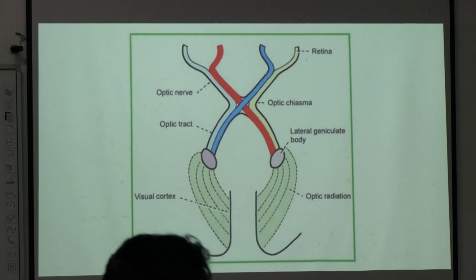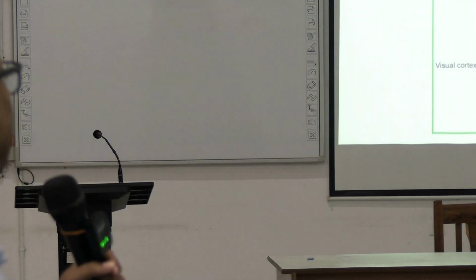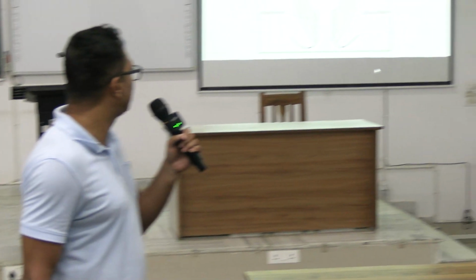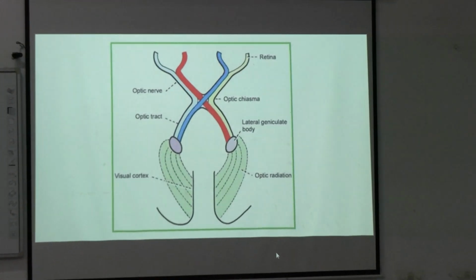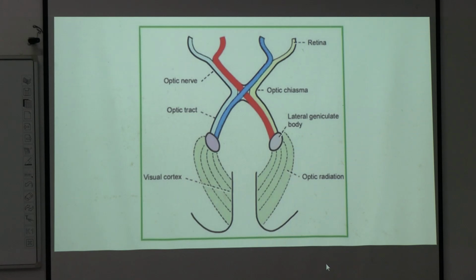Yes, the nasal fibers of the right eye and the temporal fibers of the left eye are there, okay? So the left optic tract is composed of the nasal fibers of the right eye and the temporal fibers of the same-side eye. Clear? Okay. Then it comes to the lateral geniculate body. From the lateral geniculate body, it goes to the visual cortex through the optic radiation. This is called the optic radiation. Okay, now coming into details.